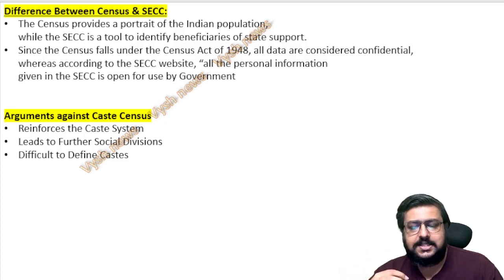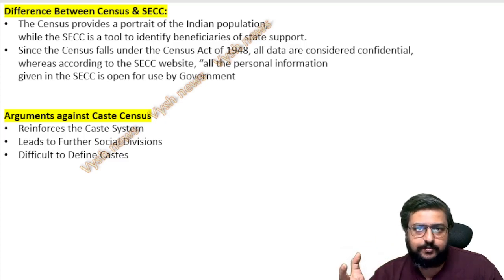Now again, the Census falls under a legal act, the Census Act of 1948, so the data is kept confidential. It is not for publishing to everyone; it is for the government's need. But the SECC data is published on the website itself, meaning anybody can go and see. There is no transparency, and you can see the caste details and all.